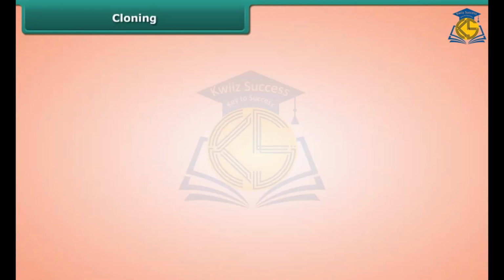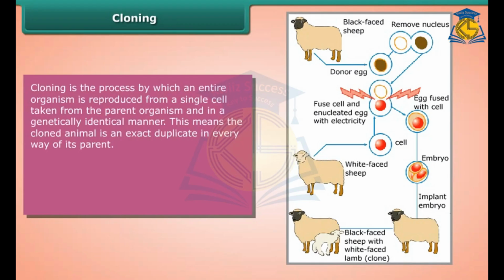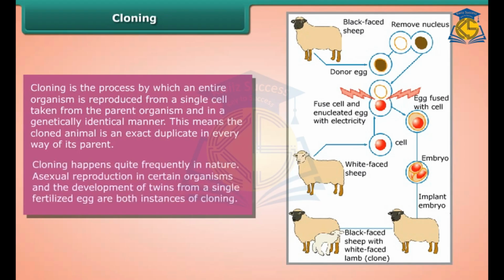Cloning. Cloning is the process by which an entire organism is reproduced from a single cell taken from the parent organism in a genetically identical manner. This means the cloned animal is an exact duplicate in every way of its parent. Cloning happens quite frequently in nature. Asexual reproduction in certain organisms and the development of twins from a single fertilized egg are both instances of cloning.